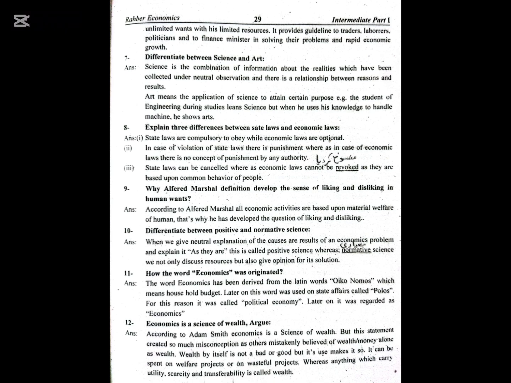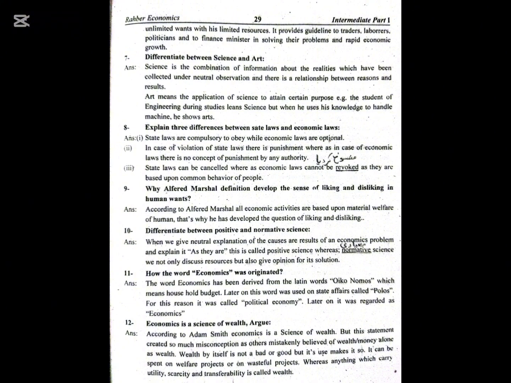Differentiate between positive and normative science. When we give a neutral explanation of the causes or results of an economics problem and explain it as it is, this is called positive science, whereas in normative science we not only discuss resources but also give an opinion for its solution.